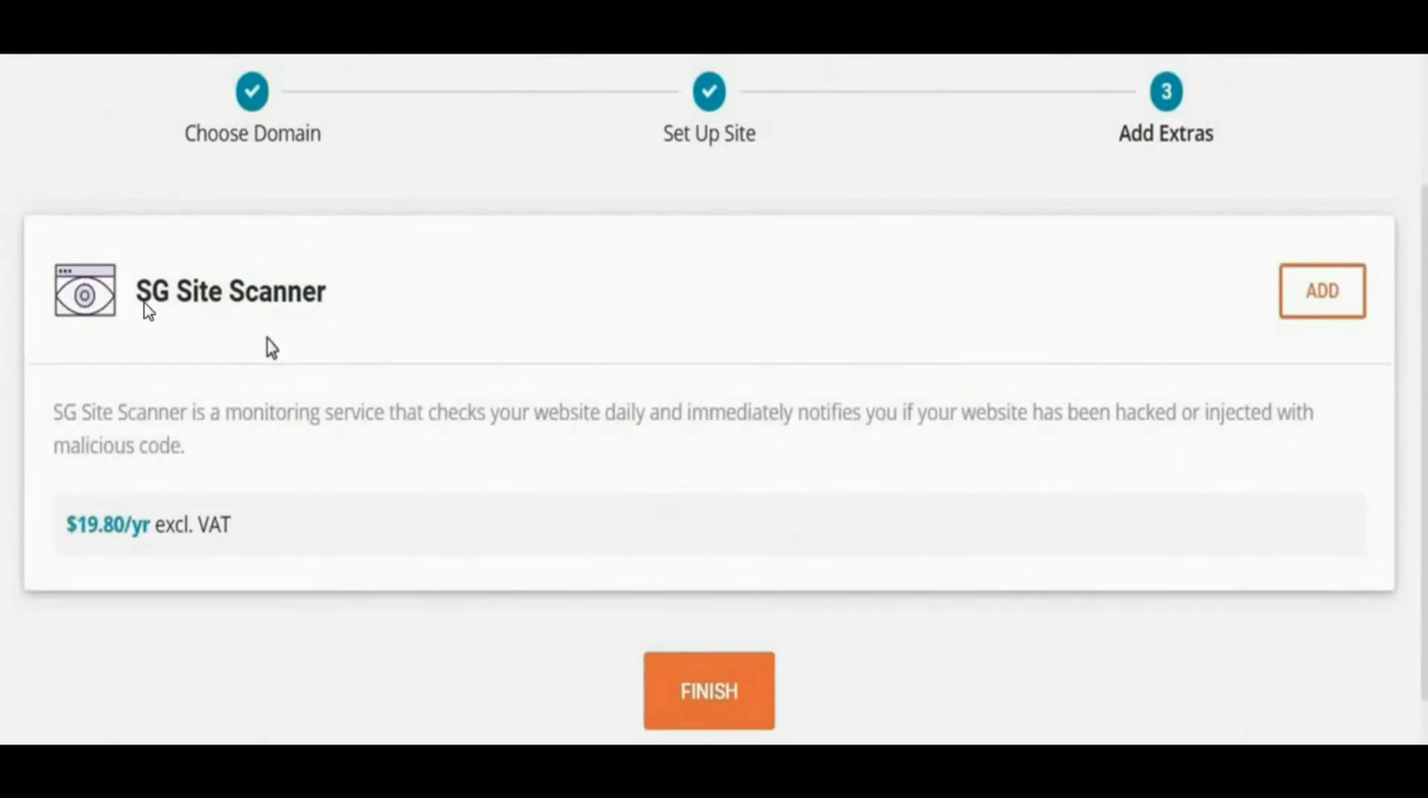ESG Site Scanner. So there is no need to purchase this. It will cost you almost $20 a year. So there is no need to purchase this. Just click on finish.